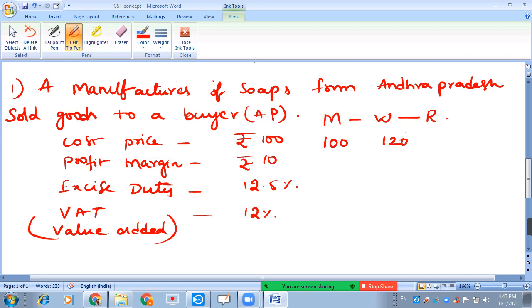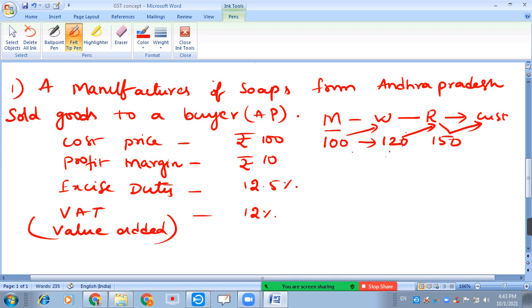Later the retailer may sell the goods to the customer for rupees 150. So the manufacturer sells the products to the wholesaler for 100 rupees, the wholesaler sells the goods to the retailer for 120, and the retailer sells the goods to customers for 150. Here what is happening? At every stage the values are adding.